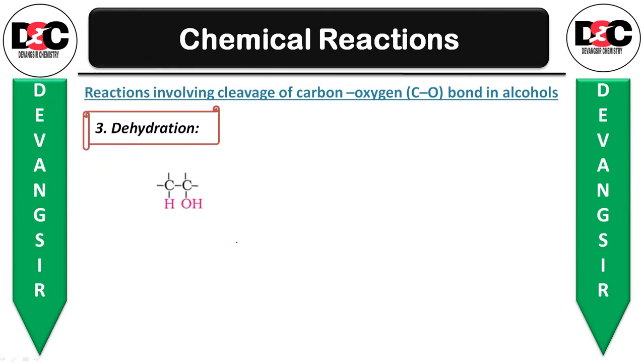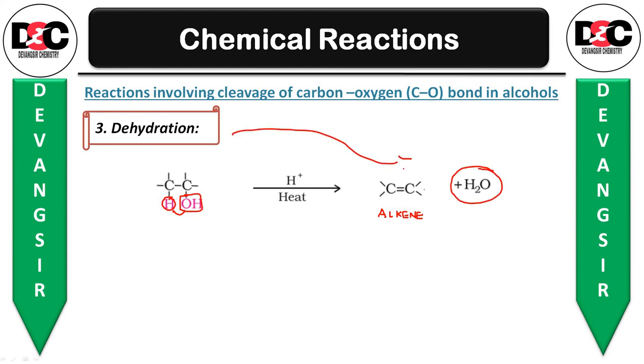So first of all, we need to take the alcohol, and in presence of acid catalyst we need to do the heating. If you have taken the concentrated acid, then there is no requirement of heat, automatically the heat will be produced. Then this OH and H will run away and you will be getting C double bond C, that is the alkene, plus removal of water molecule. So I said at the starting also, removal of water molecule is considered to be dehydration.